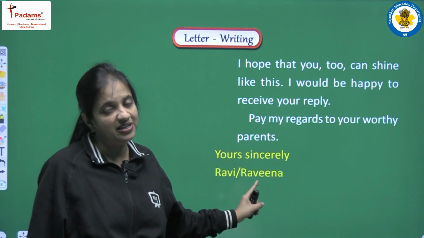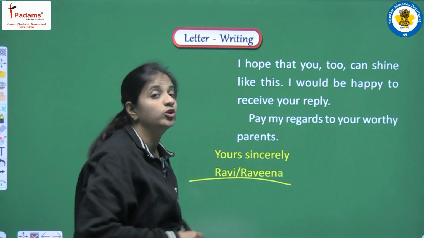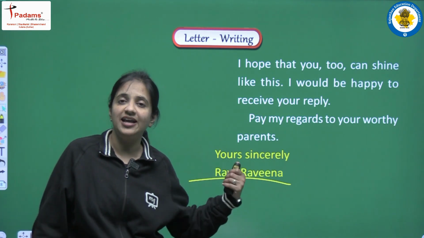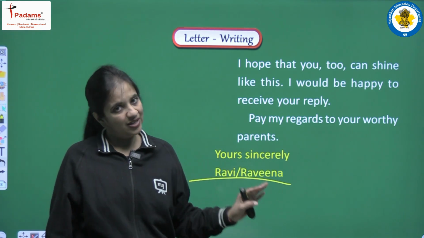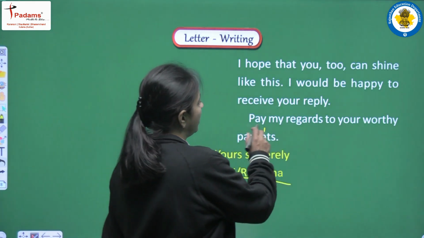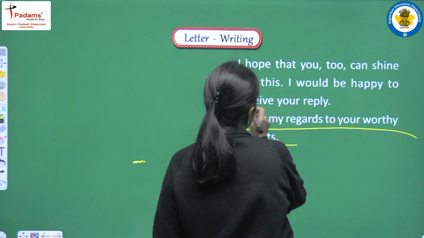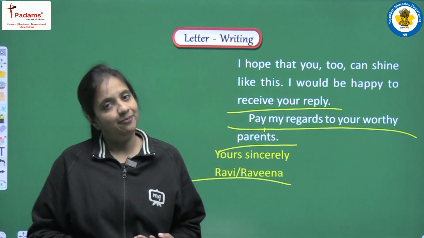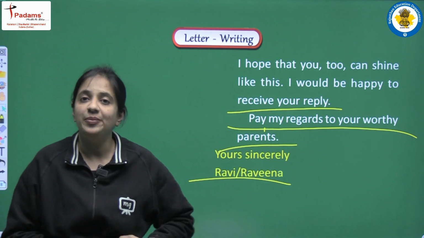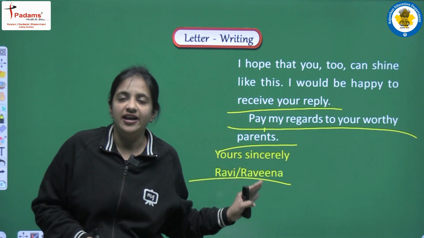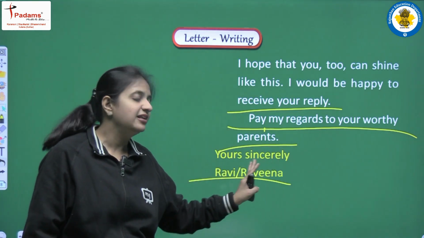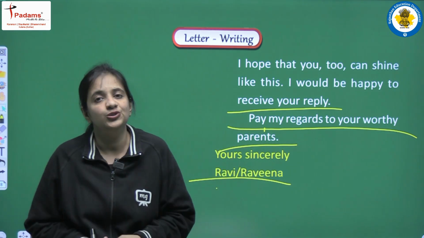We can pick any name here. Again students, you don't need to write both the names here, you have to write only one name. You have to pick one name here and then you have to write that name only. Okay, so this is the perfect ending. The ending should also be very much perfect. We have to add these lines, like we can write, I will be happy to receive your letter, or we can say pay my regards to all the elders, to your parents. So in this way we have to write a perfect ending of the letter, and at the end of the letter we write yours sincerely, and then we write the name that we have chosen.